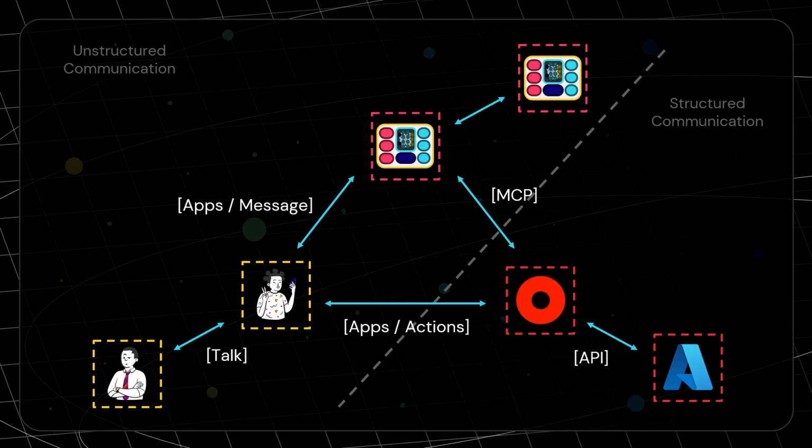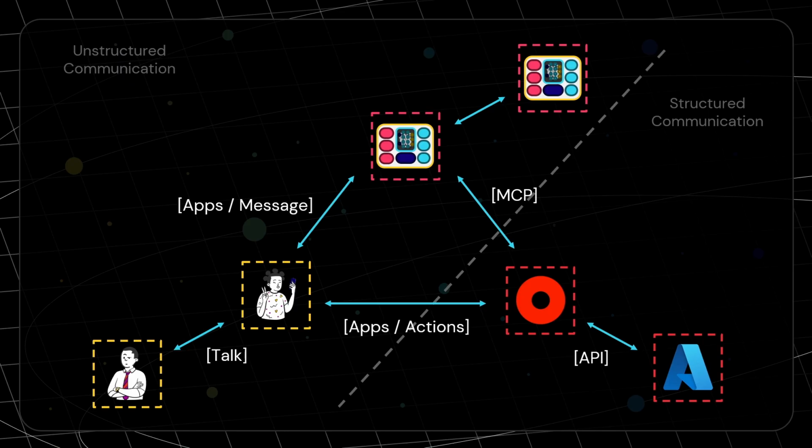And this is the first important characteristic here, because as you may see, MCP stands in a different place from APIs. The reason for that is that the sources are different. APIs are used to put systems talking with other systems. MCP is used for AI agents to communicate with systems and vice versa.